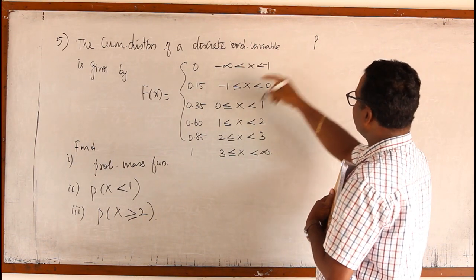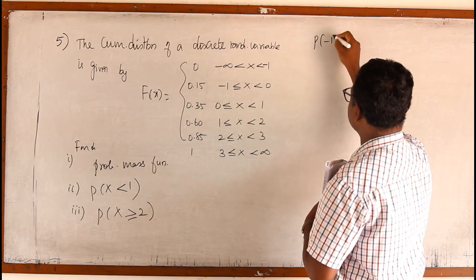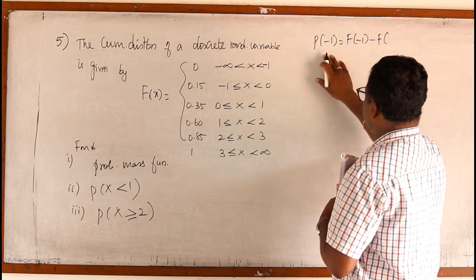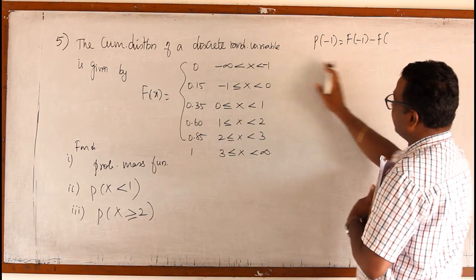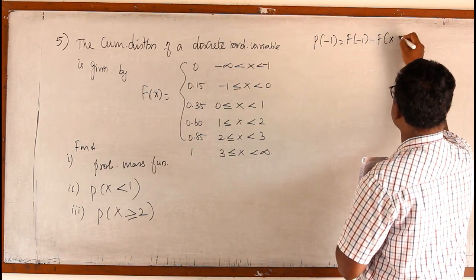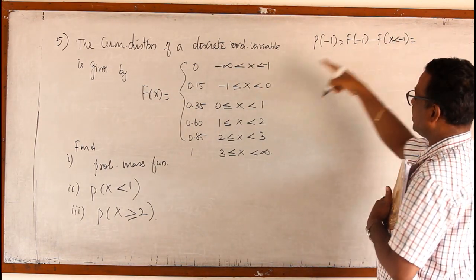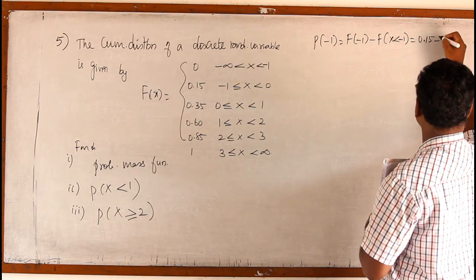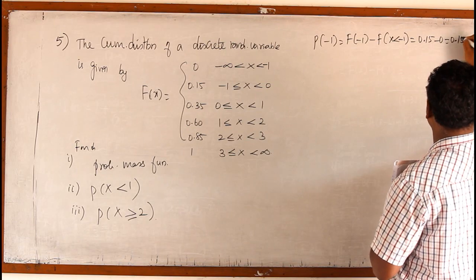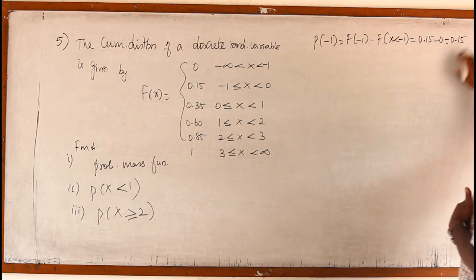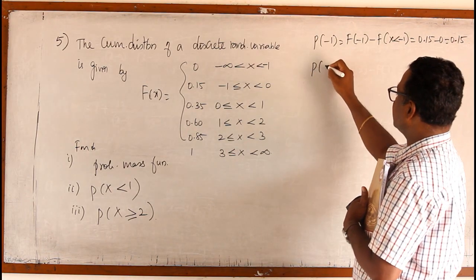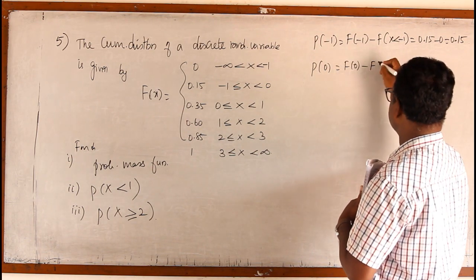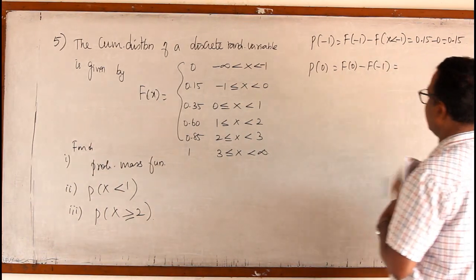So suppose I go for P of minus 1, then it is F of minus 1 minus the cumulative distribution of the previous one, that is x less than minus 1. F of minus 1 value is 0.15, minus the previous values are 0. So P of minus 1 is 0.15. Similarly next, P of 0 means F of 0 minus the previous cumulative distribution F of minus 1.